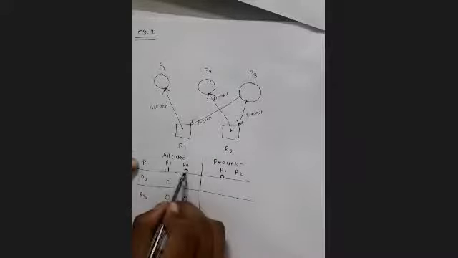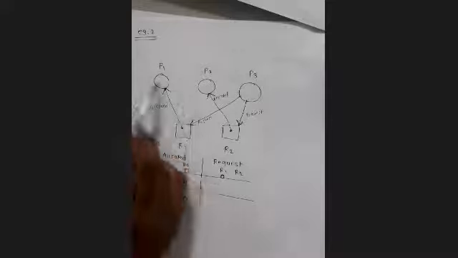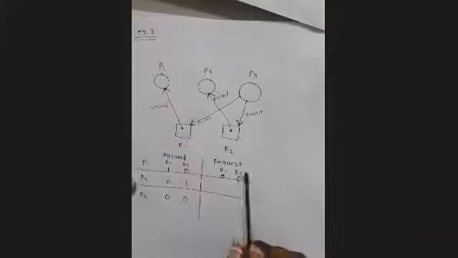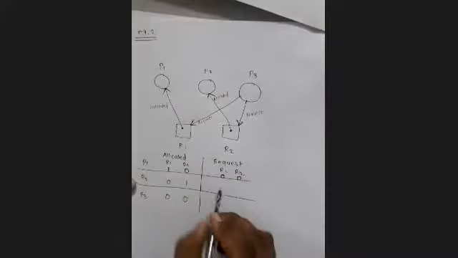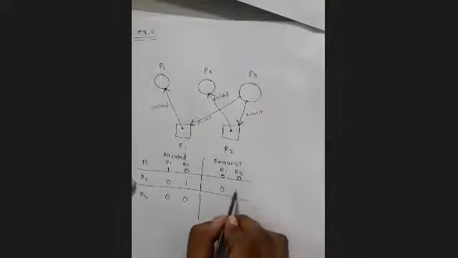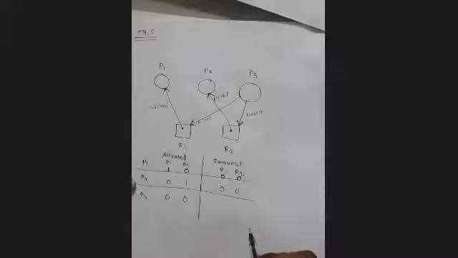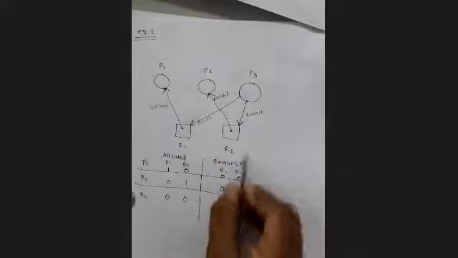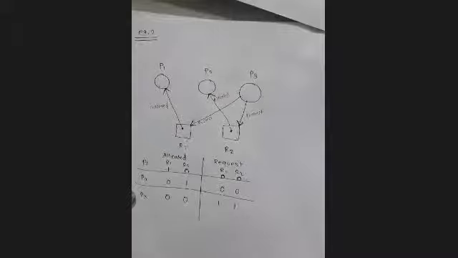R2, whether P1 requesting to the R2? No. So there is 0. P1 is not requesting to R2. So value will be 0. Now whether P2 requesting to the R1? No. It is 0. P2 requesting to R2? No. So 0. Then P3 requesting to R1 also, 1. Requesting to R2 also. So this is 1 1.